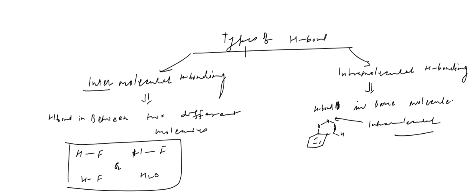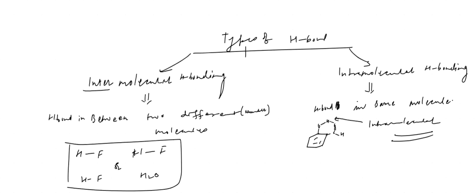Understood? Okay, sir. If you want the PDF, the screenshot is there. Between HF and HF, two molecules are there. Different means what? It is related to the number.